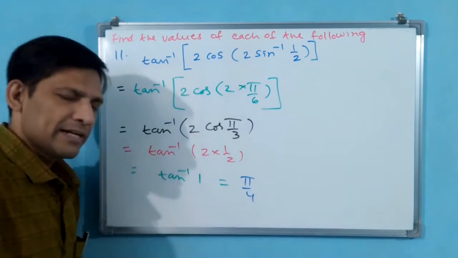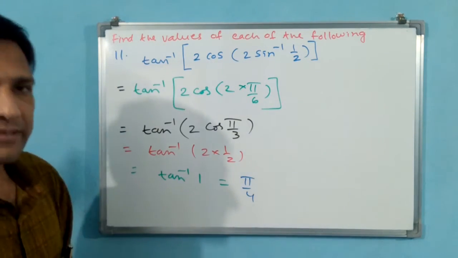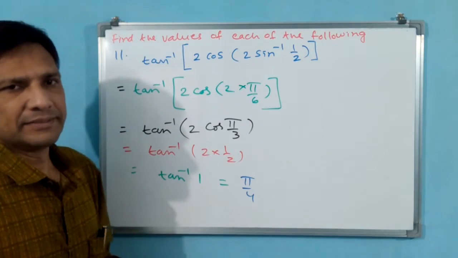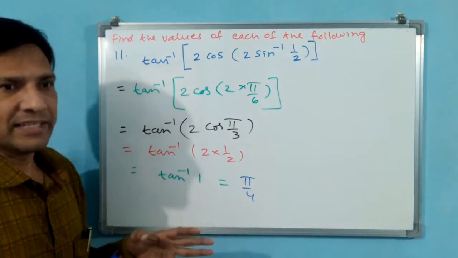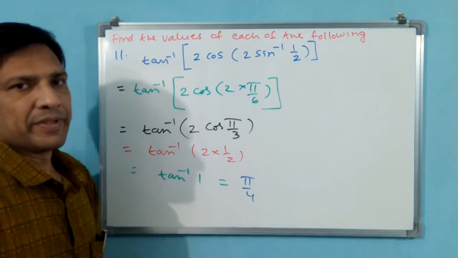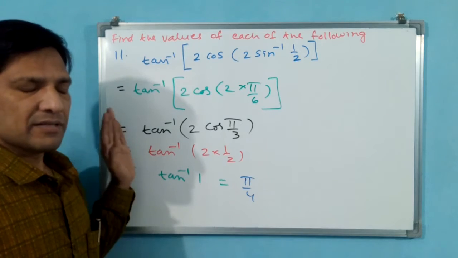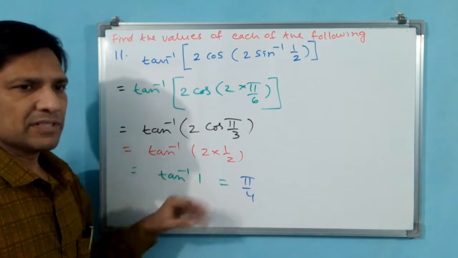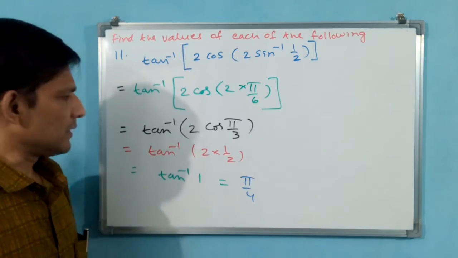Now what did you get? You got an angle. He asked for values, but for the examiner, the answer is a value. That's all. But for our understanding, we have to understand the concept in a certain way: sine function or trigonometric function means angles, inverse function means values. Like that we have to think.